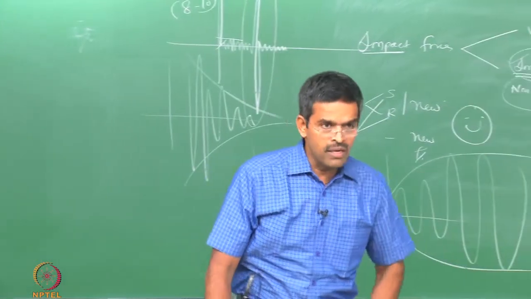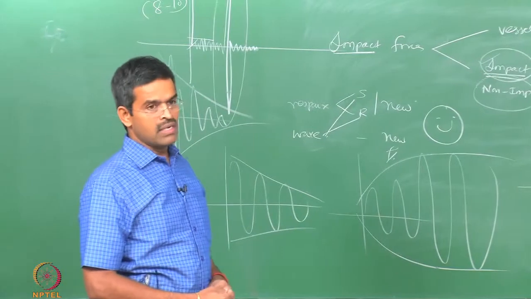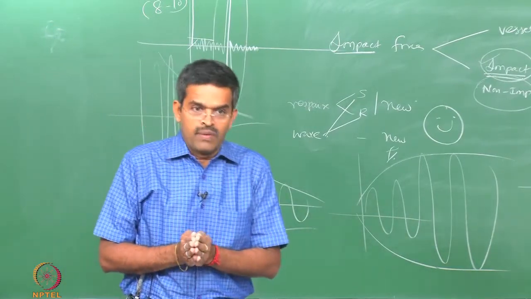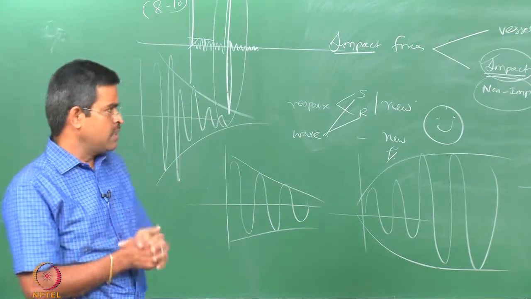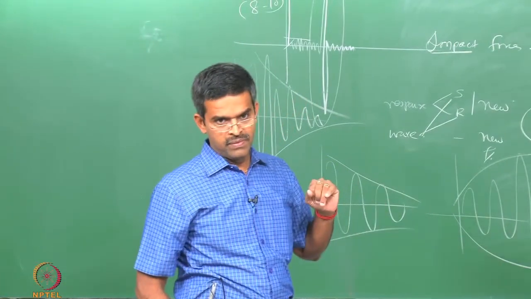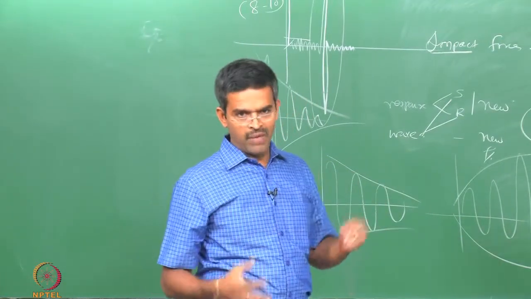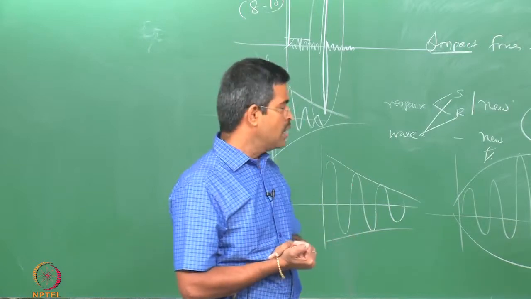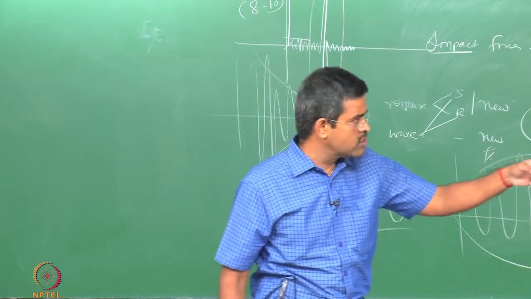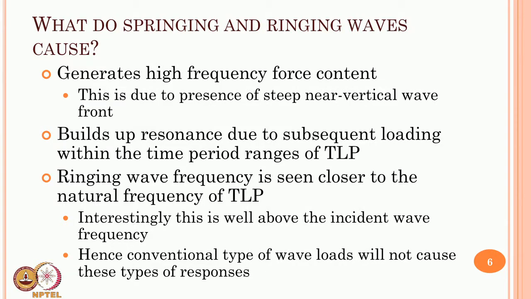So that will be challenged by a ringing wave, because the frequency content of this kind of wave will be as close as possible to the natural frequency. This was observed. Now the question is how you create a wave which will be able to cause this kind of responses. Okay? Number one, what is the spectrum available, what is the wave theory available. Number two, it has been categorically stated by the researchers that conventional wave loads will not be able to cause this kind of responses. So it is a special kind of approach for dynamic analysis.